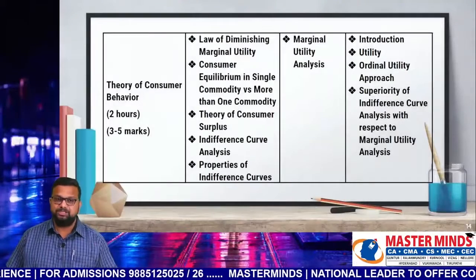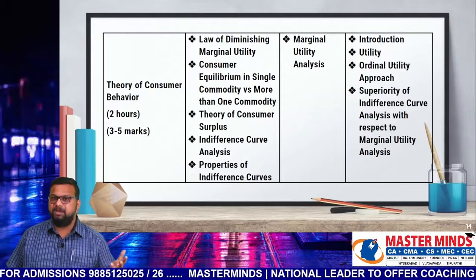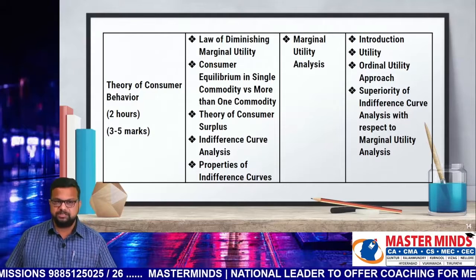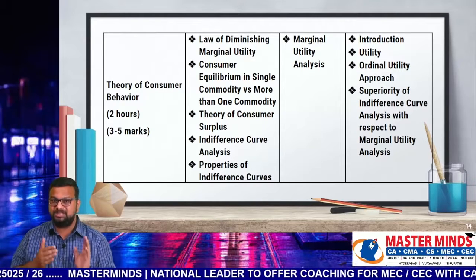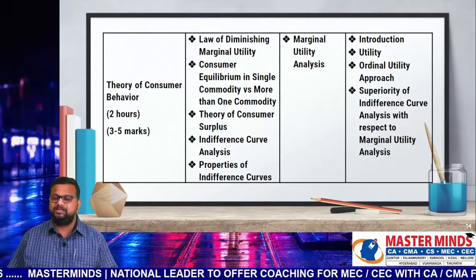Next chapter is theory of consumer behavior. Time given for the revision of this chapter is 1.5 hours to 2 hours. If you want less time, you can take less, but make sure that you are able to complete this chapter within 2 hours. Weightage is 3 to 5 marks.